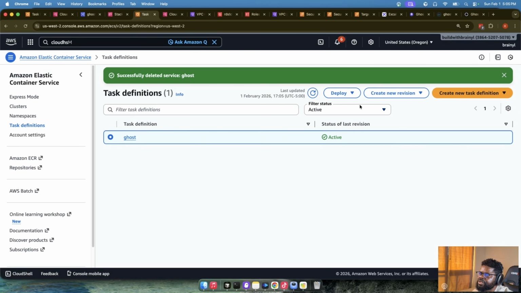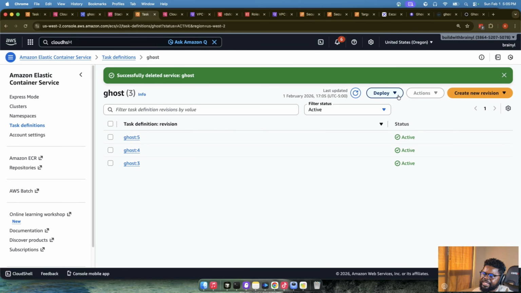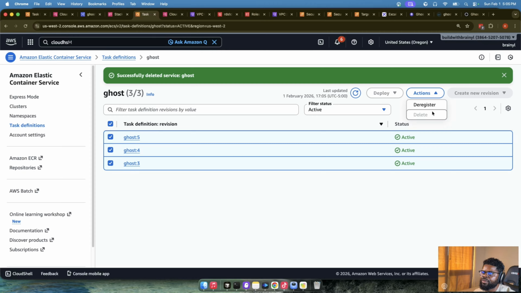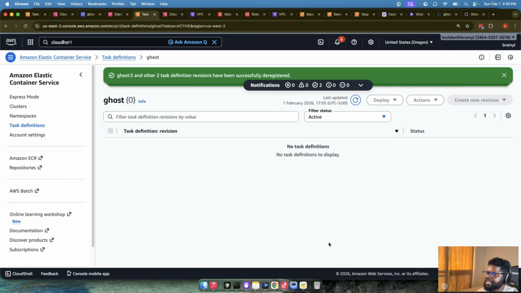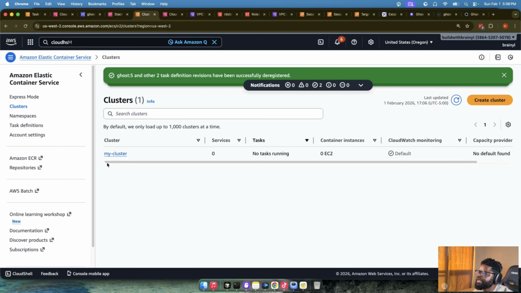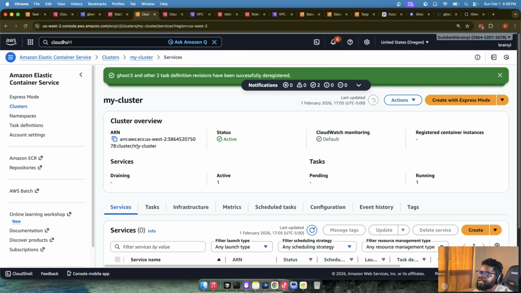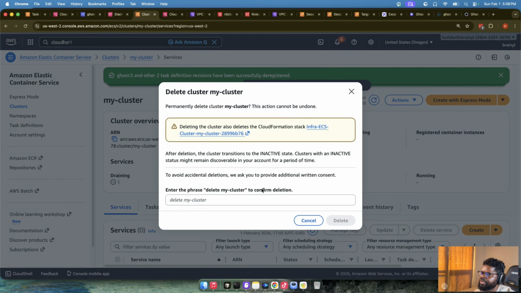And then we'll go to task definition. Let's see if we can actually delete the... No, we can't actually delete, we can only deregister the task. So we'll do all this one, and then we'll just deregister them. So we'll just deregister the task. The task is gone. Let's see what else is here. Let me actually delete the cluster. We don't need it again. Delete cluster. So we'll start from ECS.